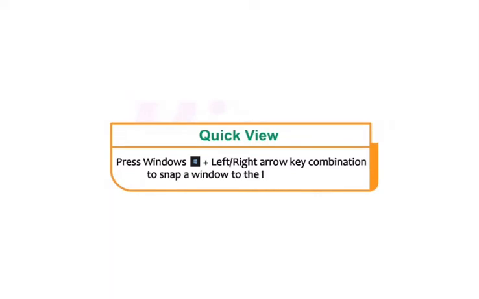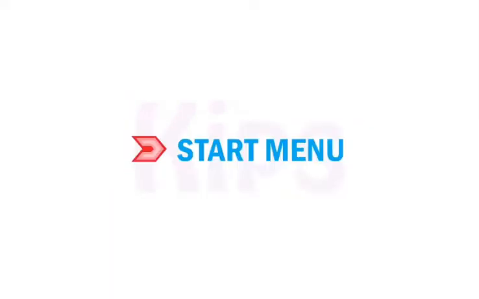Students, let's quickly view. Press Windows plus left or right arrow key combination to snap a window to the left or right side. Now, the Start menu.